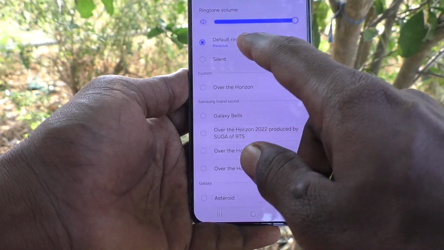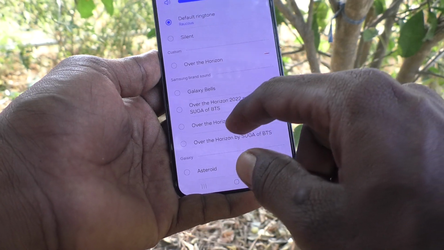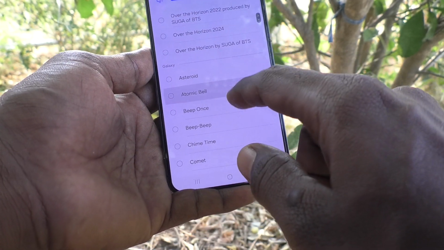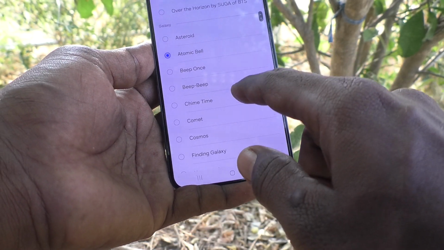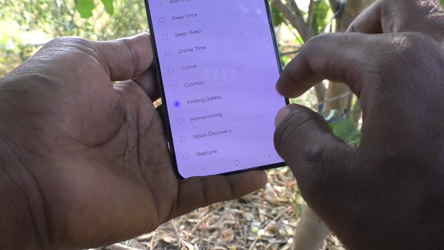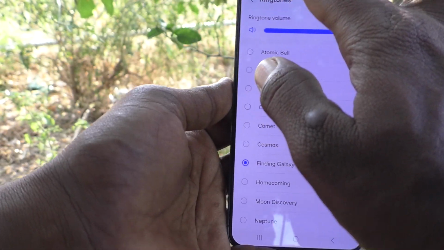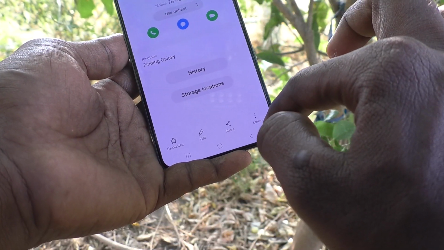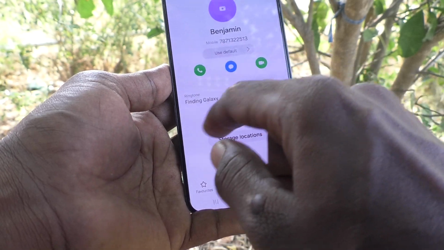and by default this ringtone is selected there, and now you can set to other ringtone for this contact only, and just go back, and ringtone has been changed for this contact.